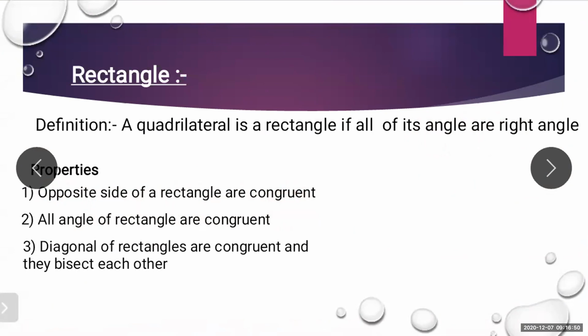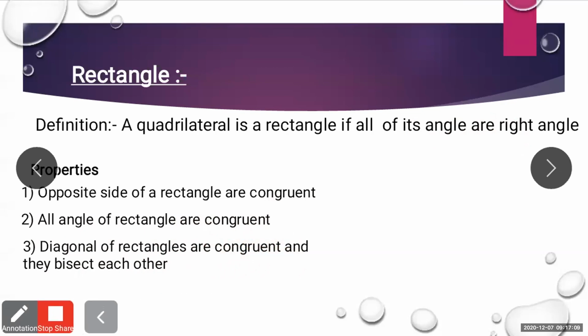Second property is what? All angles of a rectangle are congruent. Why? Because all the angles are 90 degrees. So all the angles of a rectangle are congruent. Third property is what? Diagonals of a rectangle are congruent and they bisect each other.